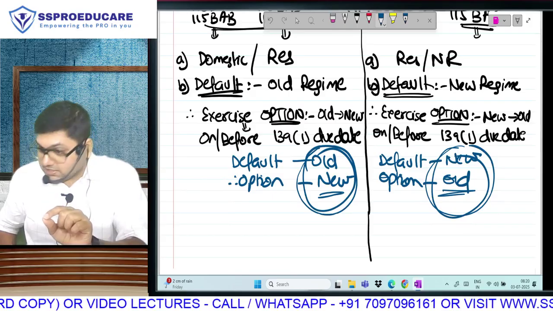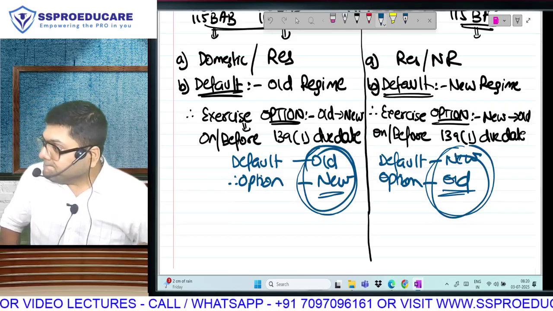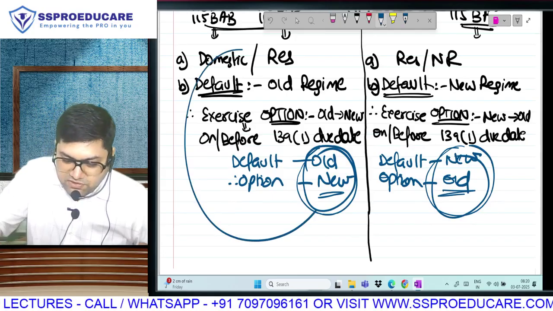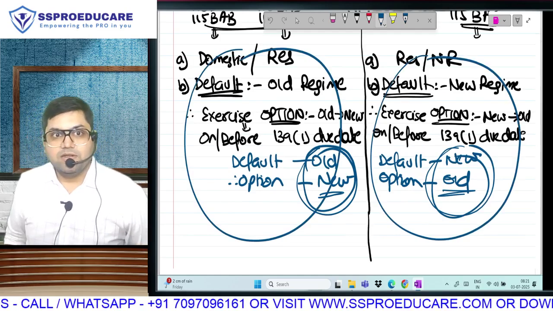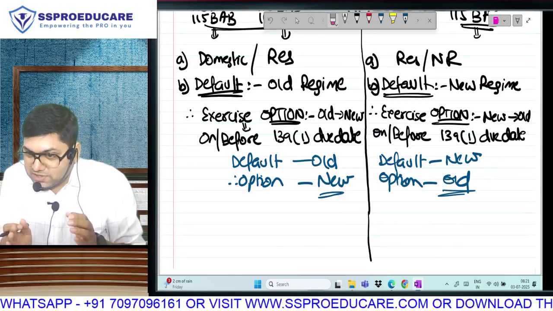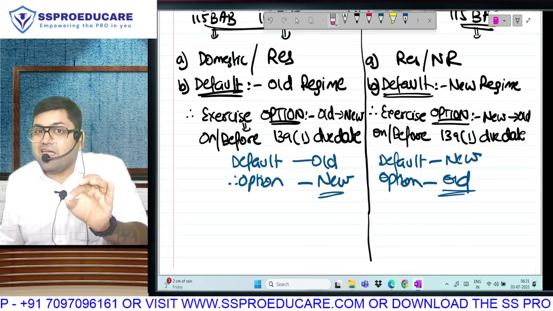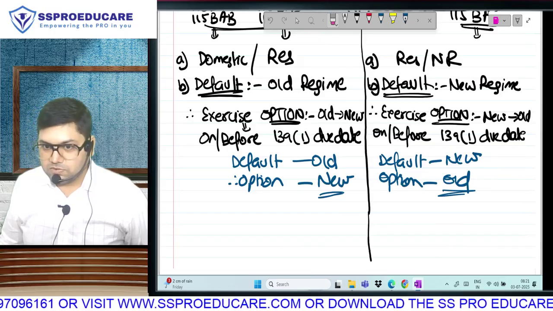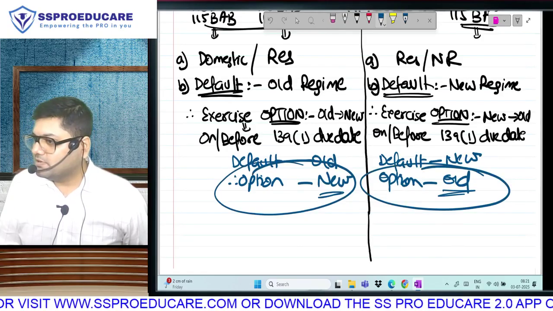In the exam question, they will say the assessee is in the default tax regime. So for these assessees, you will calculate tax as per old, but for an individual, you will calculate tax as per the new regime. Or of late, if they want to ask you questions on exemptions and deductions, in the question they will say the assessee has opted out of the default tax regime. Opted out of default means you're in new, but for an individual it will be the old regime.